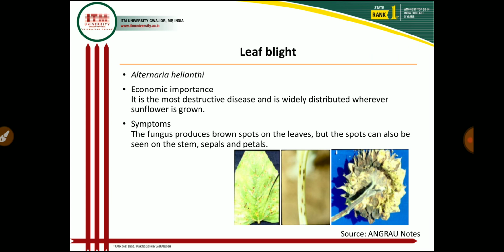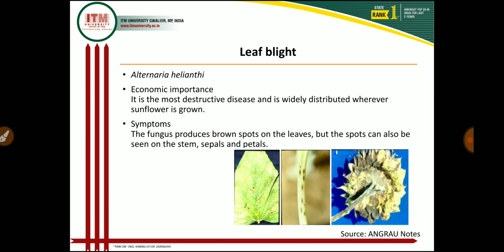Then in symptoms, this fungus produces brown spots on the leaves, but these spots can also be seen on the stem, petals, as well as on the sepals. So these are the most characteristic symptoms for identification of Alternaria leaf spot or leaf blight. So this Alternaria produces spots, and these spots have concentric rings. This concentric ring is a peculiar symptom for identification of Alternaria leaf spot or leaf blight.